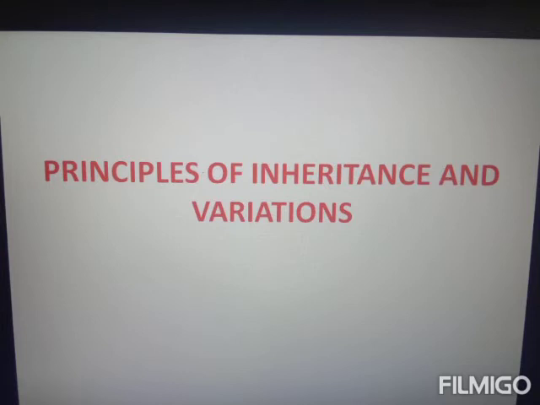After the death of Mendel, 3 scientists again rediscovered Mendel's work, and they proposed a chromosomal theory of inheritance. The 3 scientists are Hugo de Vries, Carl Correns and von Tschermak. Walter S. Sutton and Theodore Boveri also supported their work and proposed the chromosomal theory of inheritance.